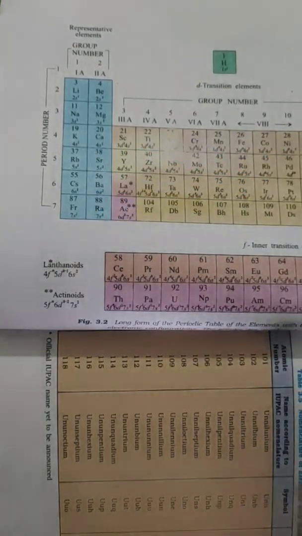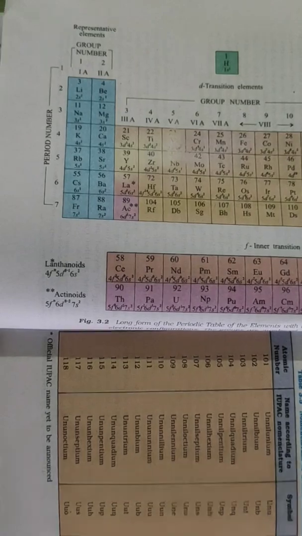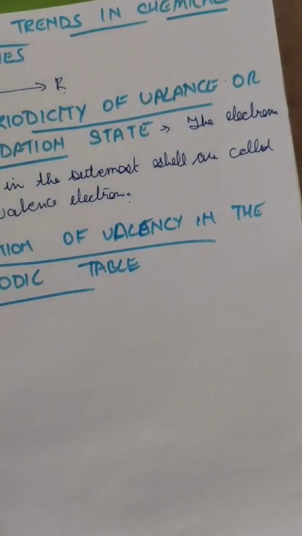After this we come to the topic of anomalous properties of second period elements. What are the anomalous properties of the second period elements?